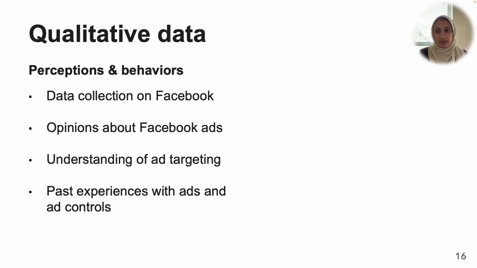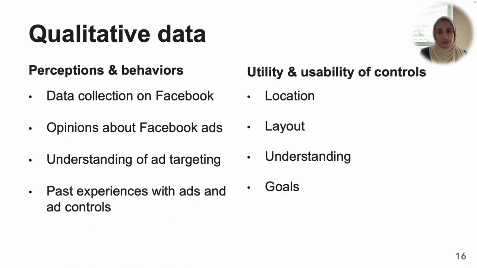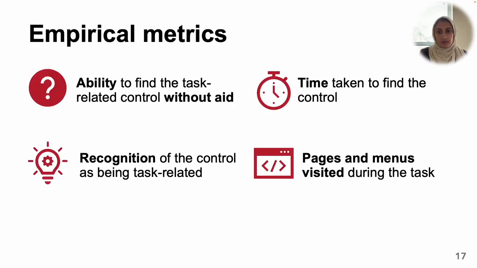We conducted a thematic analysis of participants' perceptions and behaviors related to data collection on Facebook, their opinions and understanding of ads, and past experiences with ads and ad controls. We also analyzed participants' perceptions of the utility and usability of the controls that they used in the study tasks. In addition to the qualitative data, we recorded participants' ability to find the task-related control without aid, the time it took to find that control, whether participants recognized that the control was related to the task, as well as the pages and menus visited during the task.